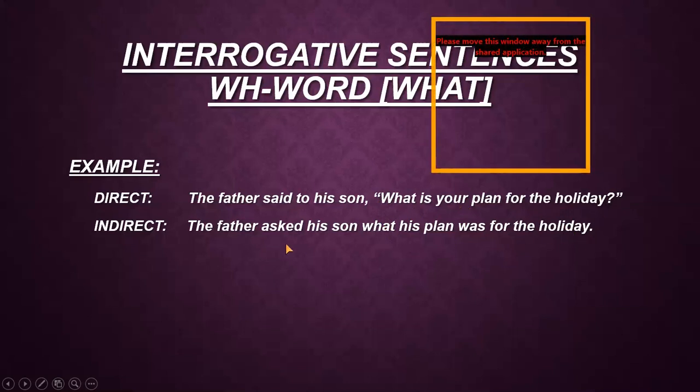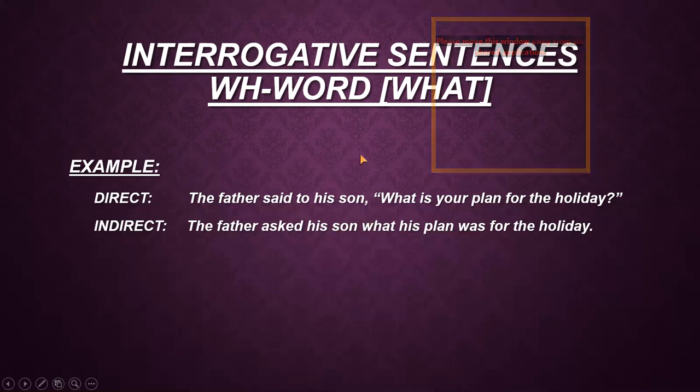So I want to convert it. I first copy the subject, the father, then said to has been converted into asked, which I have already told you. Then his son, which is the object here, I copy it, his son, then the comma is removed here. We remove this comma directly and we do not add any connector here, and we just copy the WH word with a small w here, and then we will convert the other part of the sentence.